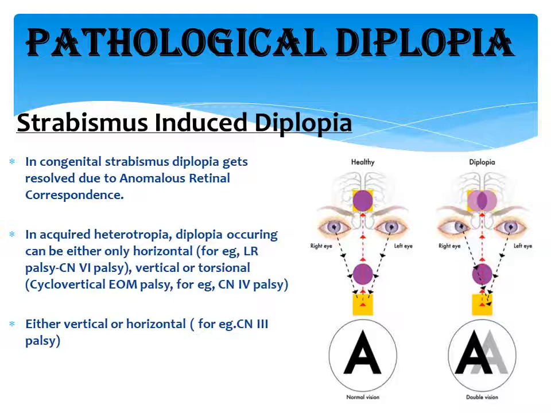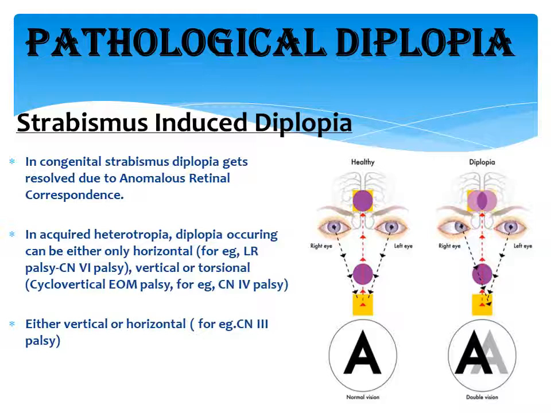Now in case of congenital strabismus, there won't be any diplopia eventually because of a gradual establishment of the harmonious anomalous retinal correspondence. But in case of acquired strabismus, diplopia may take place, and the diplopia can be horizontal. That means the two images that you see can be horizontally placed, or those two images can be vertically separated from each other, or it can also be torsional. Horizontal diplopia happens if there is lateral rectus or medial rectus palsy, because these two muscles are responsible for the horizontal movement of our eye.